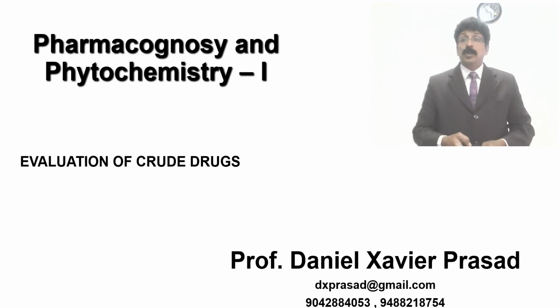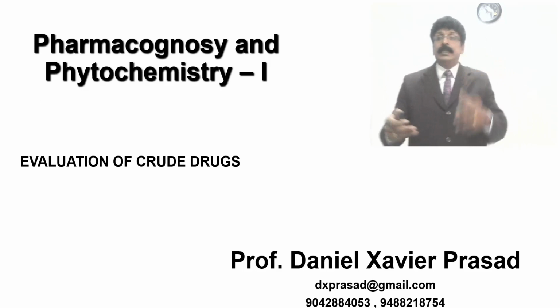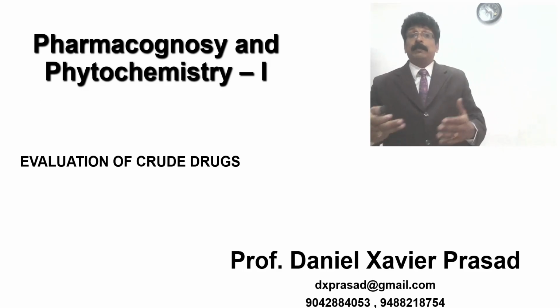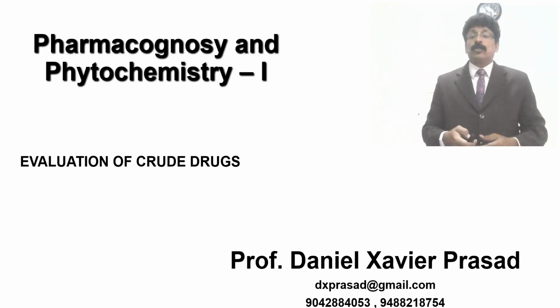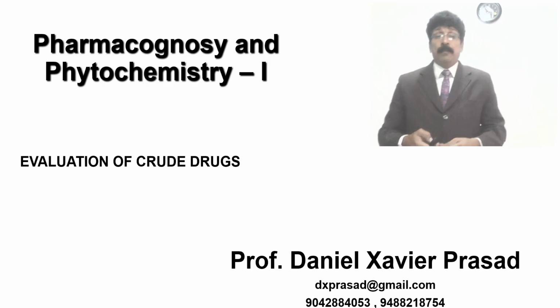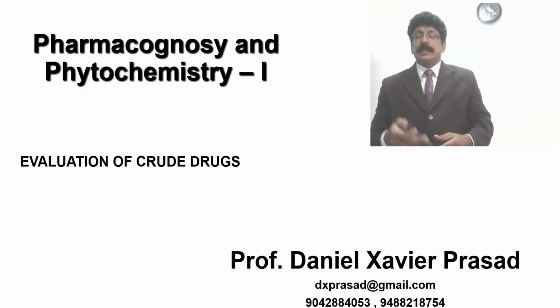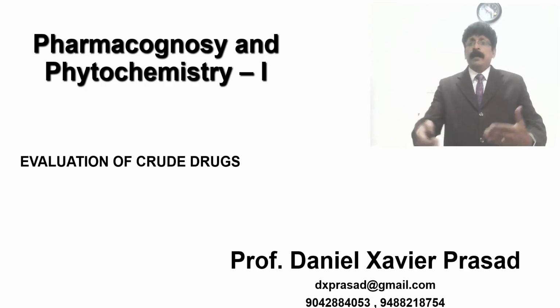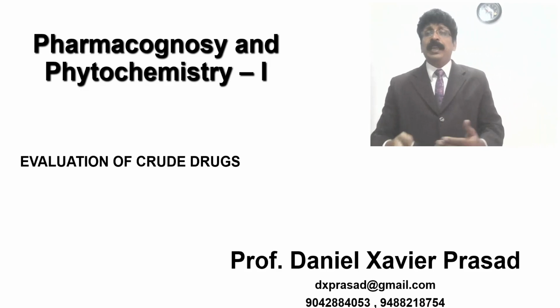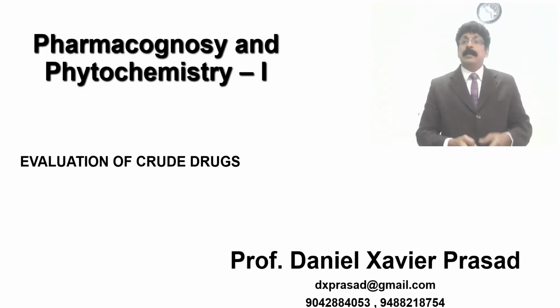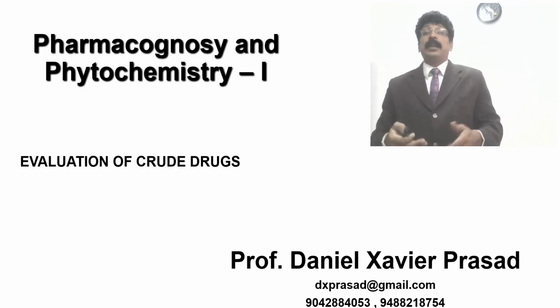Anyhow, we will see in detail the macroscopy, that means organoleptic characters and macroscopic evaluation, today in this session and the next session also. I will make it one session, so it will be easy for the students to listen instead of finding it difficult to listen to the videos continuously.